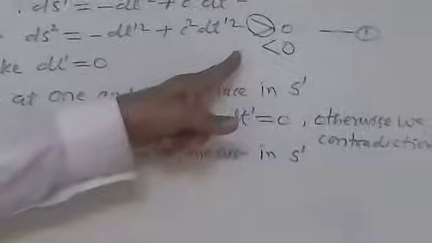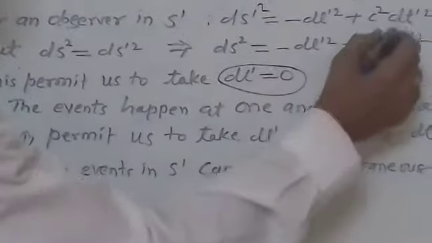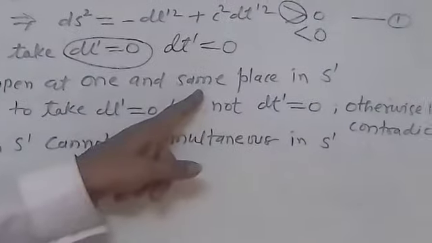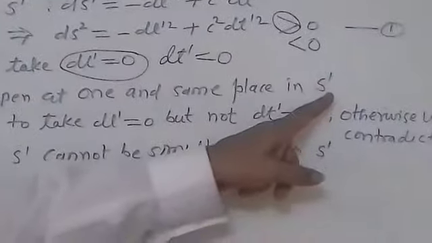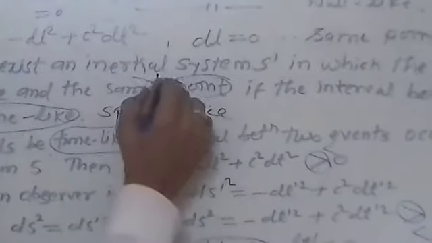Whenever it is less than 0, this equation permits us to take dt dash equal to 0. Whenever dt dash is equal to 0, these two events in S dash take place at the same time, instead of the same place. This means these events are simultaneous events in the inertial frame S dash. So this is our second result: there exists an inertial system S dash in which the two events occur at one and the same time.